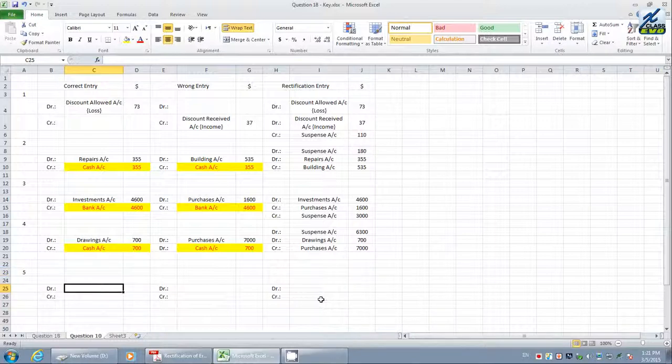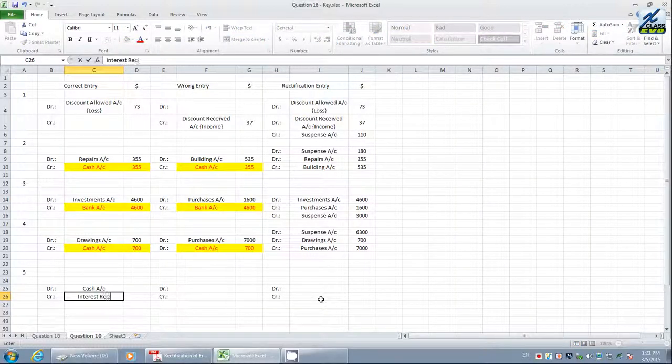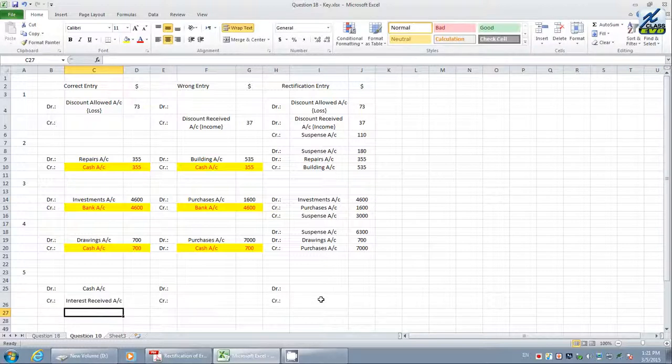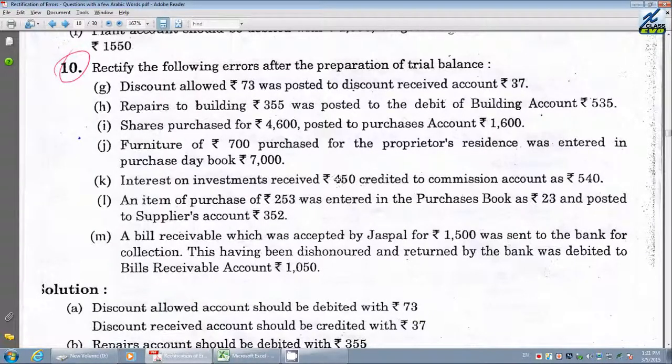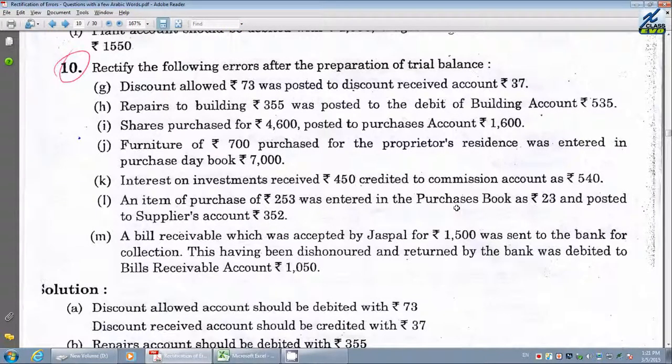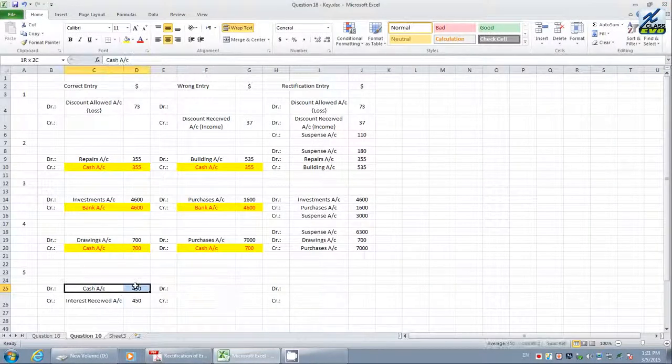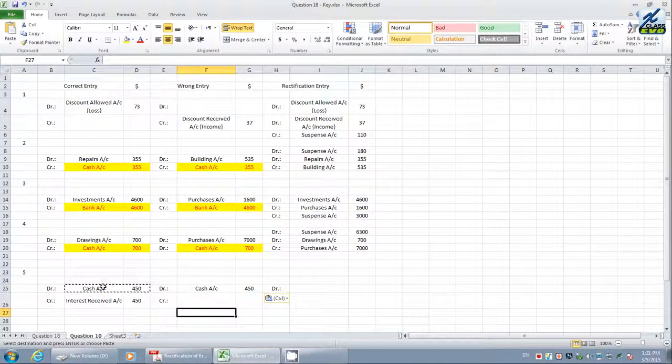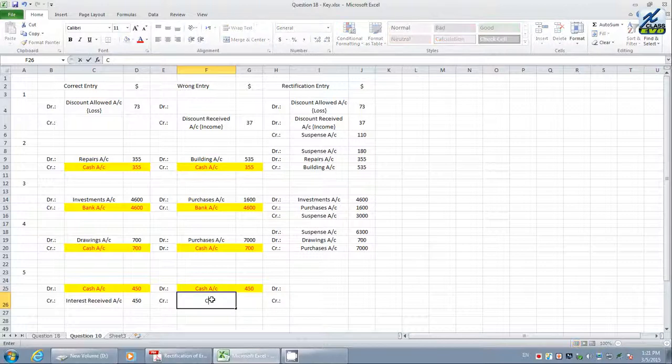investments. Received money means we have to debit cash or bank. Let us take cash into consideration. Credit interest received account. How much value? Cash received, interest on investments received is 450. When it comes to the error, what is the mistake here? Wrong entry. The wrong entry says commission account. It was credited to commission account. That means debit, there is no mistake. Therefore, cash received, they have posted correctly. But instead of interest received, they have said what? Commission received.